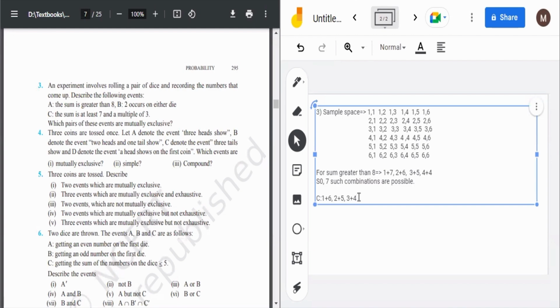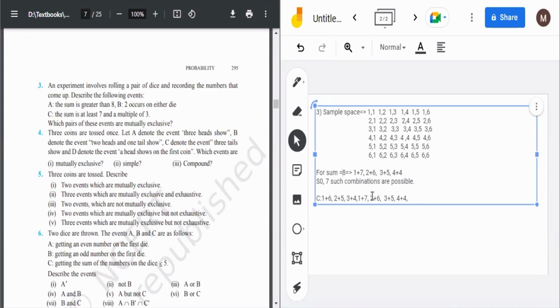Okay, and their counterparts with sum of 7. And for sum of 8, we need these ones. Because it is at least 7, no? So we have to take 7, 8, 9, 10, all. For 9, it would be 1 plus... for sum greater than it was saying. Okay, it was sum greater than it. I thought it was sum equal to it. For sum equal to it.